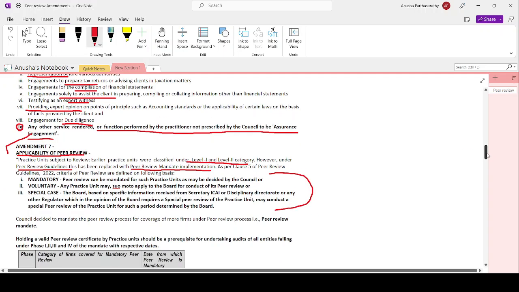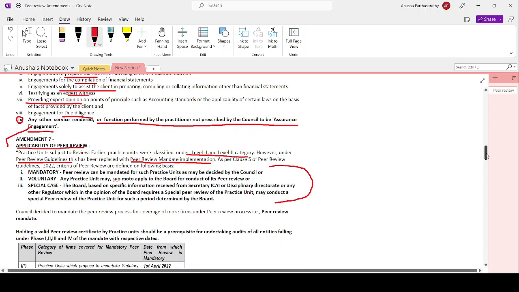Let's read it. Mandatory: peer review can be mandated for such practice units as may be decided by the council. It is mandatory as decided by the council. Voluntary: any practice unit can apply to conduct its peer review. Easy. You need not remember any entities for now, but we have to remember. For now, we have three categories: mandatory, voluntary, specific cases.